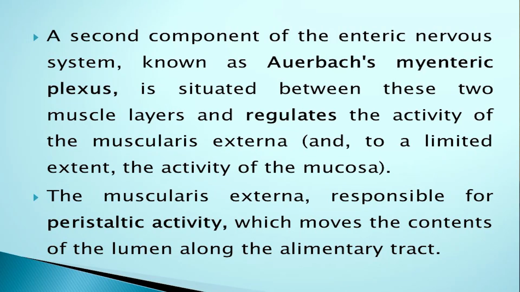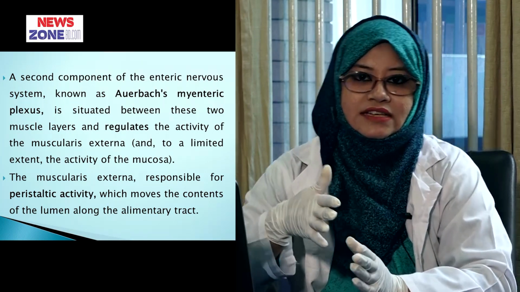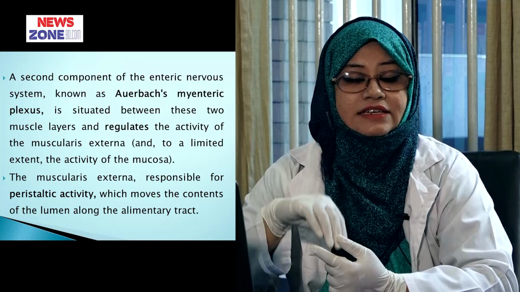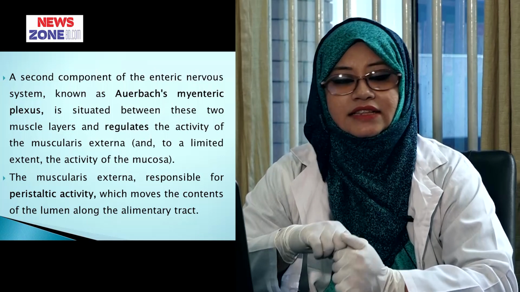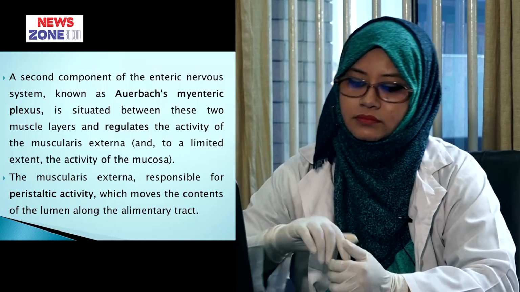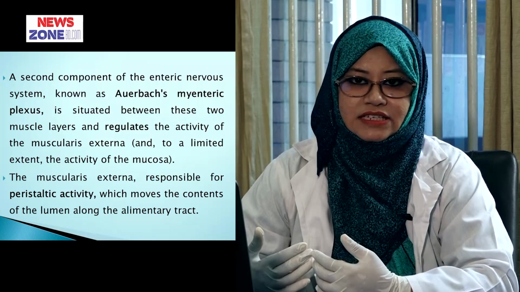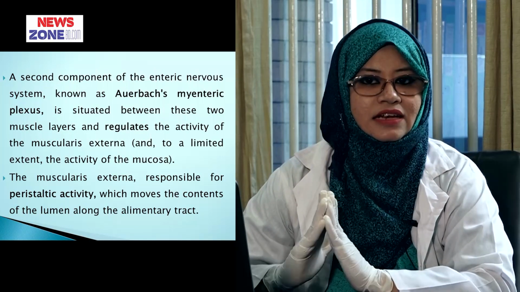A second component of the enteric nervous system known as Auerbach's myenteric nerve plexus is situated between the two layers, that is outer longitudinal layer and inner circular layer of smooth muscle, and it regulates the activity of the muscularis externa and to a little extent the activity of the mucosa. The muscularis externa is responsible for peristaltic activity, which moves the content of the lumen along the intestinal tract, which is very important for our absorption.